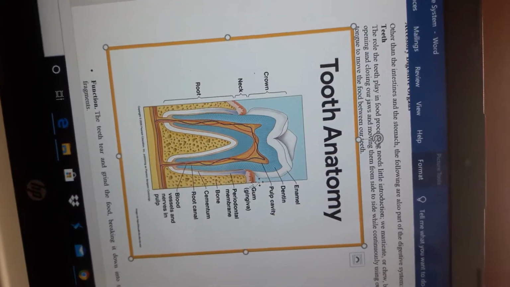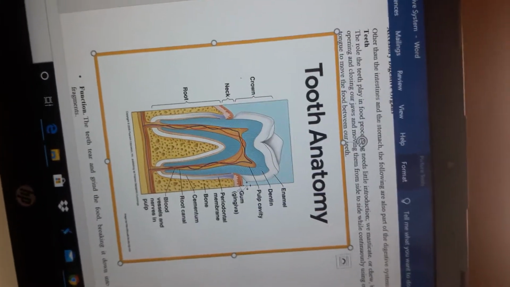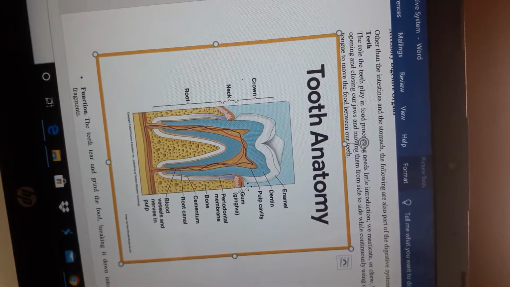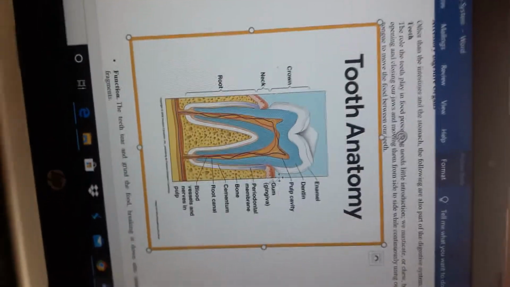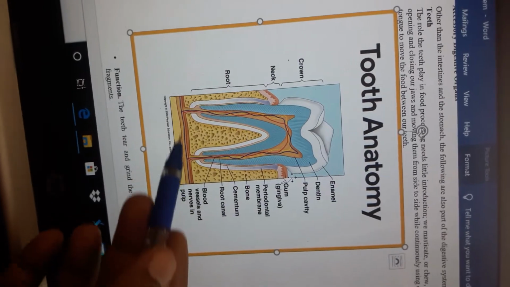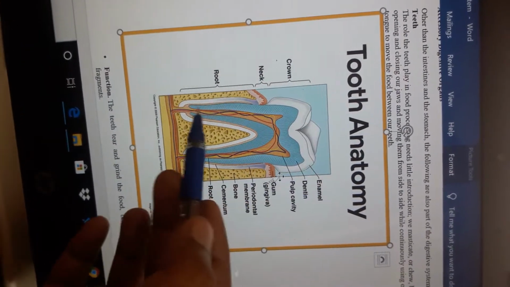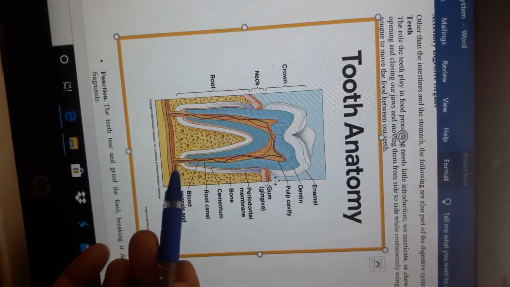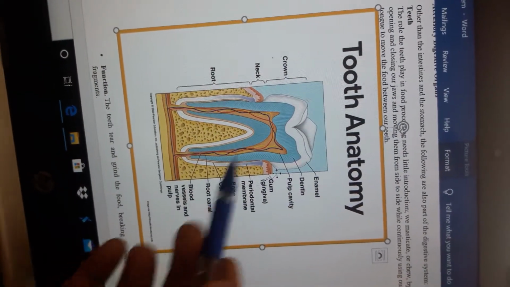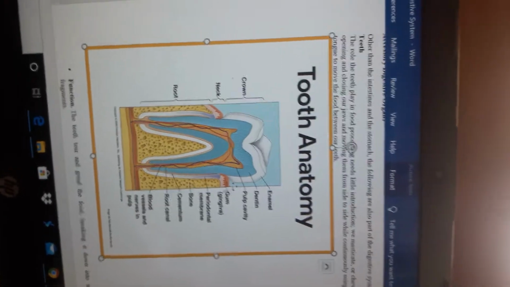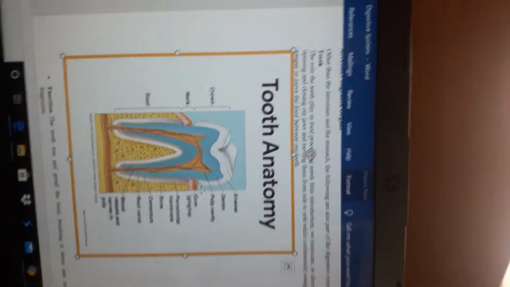So the root canal provides a way for blood vessels, nerves and other pulp structures to enter the pulp cavity of the tooth. It is from the root that the pulp cavity emerges into the tooth, where the blood supply and nerve supply take place. This is completely about the anatomy of the tooth.